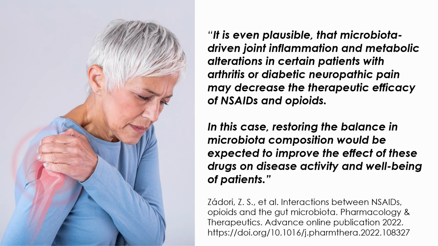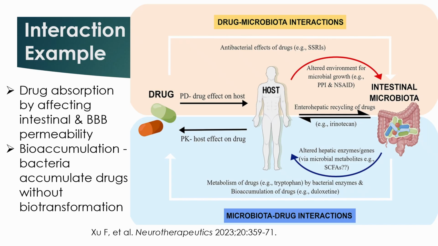And this tries to get to the root cause of not just treating the symptoms of arthritis, but trying to look at the gut-brain axis and what's going on with the signaling and neurotransmission. In this example, we can see that there are a lot of pharmacokinetic and pharmacodynamic processes at hand.